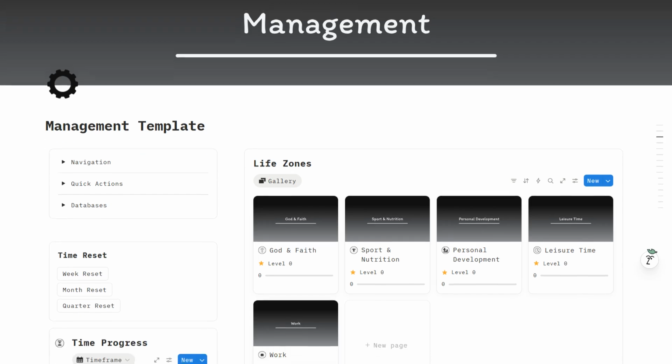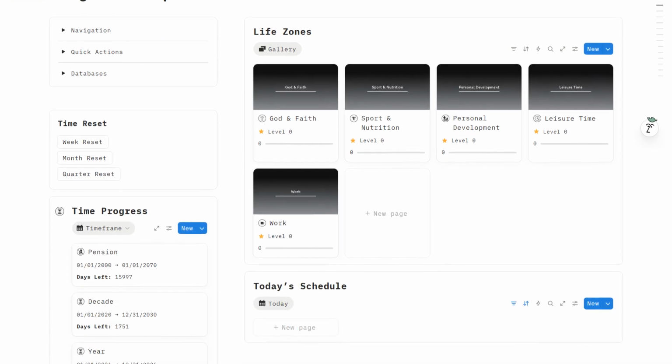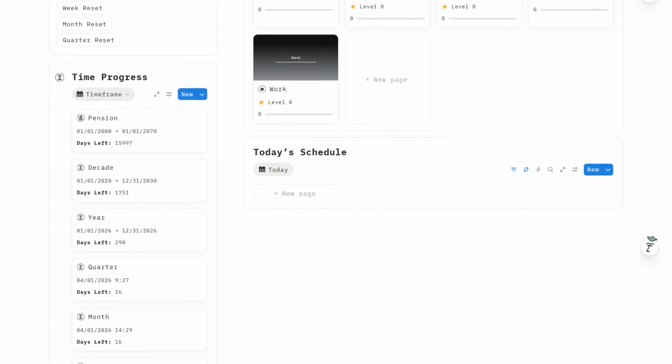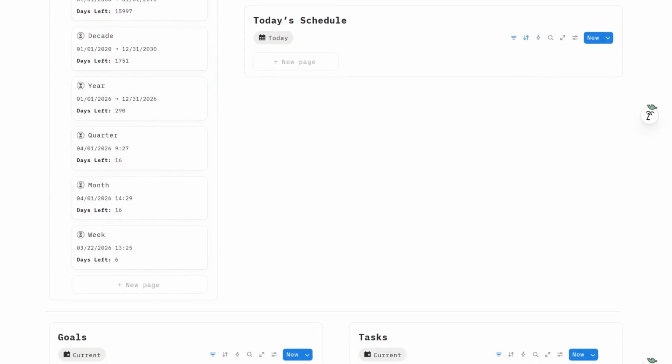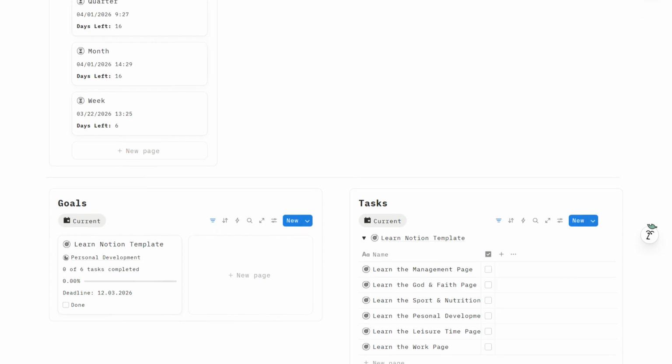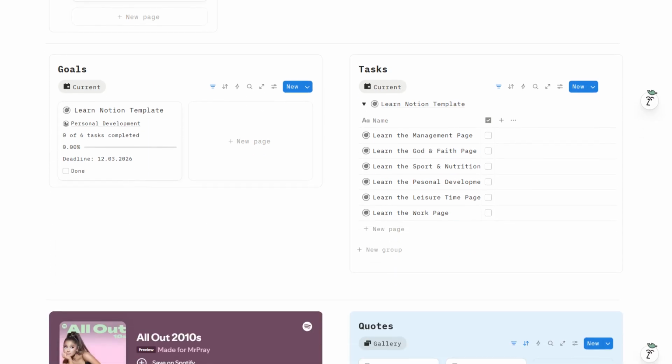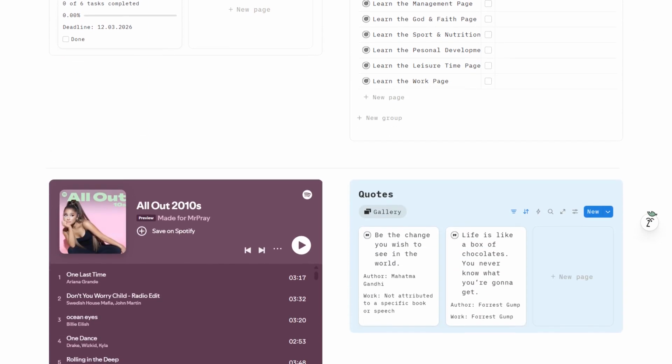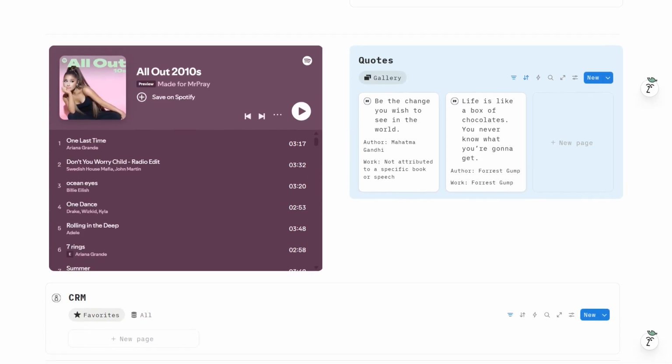Before we dive into the details, let's take a quick look at the overall structure of the template. The system is built around a central management dashboard. From there, you can access your life zones, your goals, tasks, finances, CRM, and many other tools. Each part of your life has its own dedicated space, but everything stays connected through databases and relations.